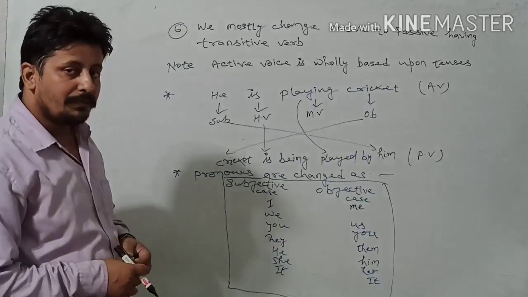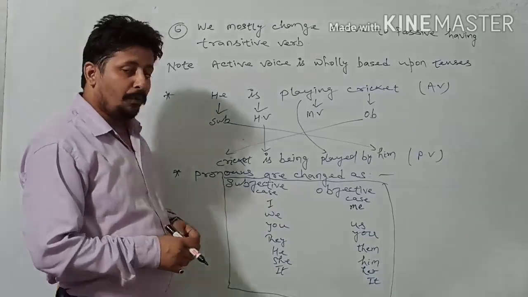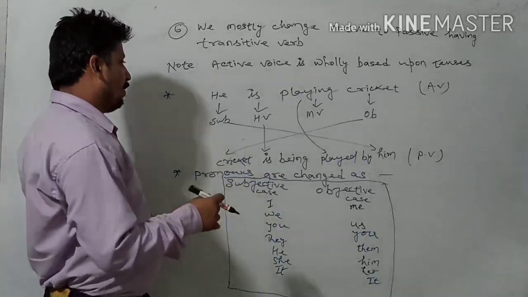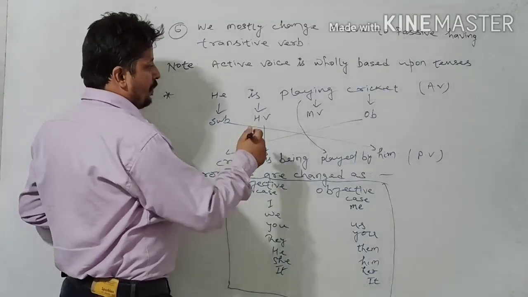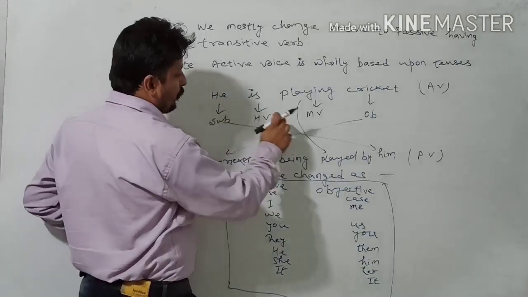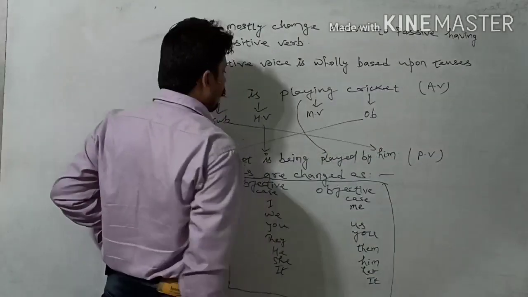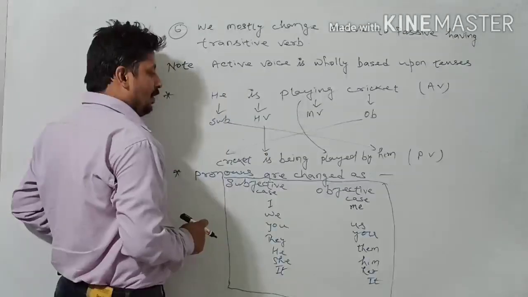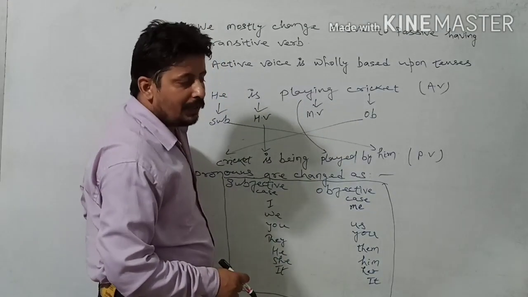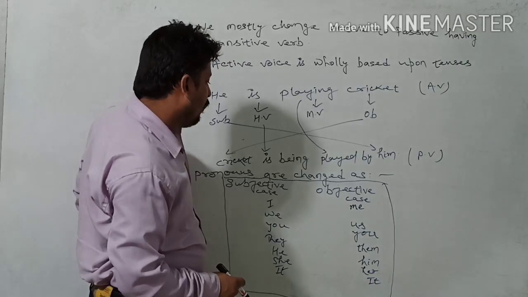The four things will be appropriate for changing active to passive, where, as in the previous rule, the object comes at the place of the subject and the subject goes to the place of the object. The helping verb will be after the subject, and then the main verb will be changed into verb 3 form.